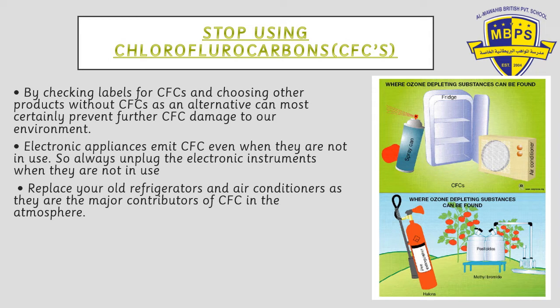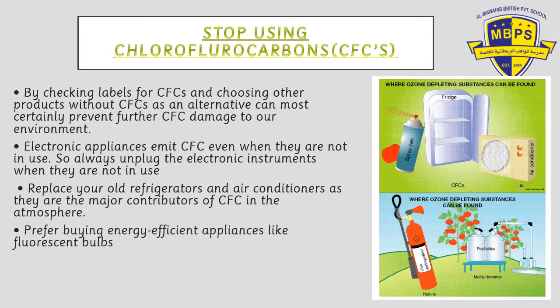Then electronic appliances like fridges and air conditioners, we should not use them all the time. Fridges, yes, you should keep using them, but you should buy new fridges as compared to the old ones. Old ones like those which are 50-60 years old, you should not keep. You should buy new ones because they are safer for the environment. The air conditioners, we should not leave them on. We should switch them off when they are not in use.